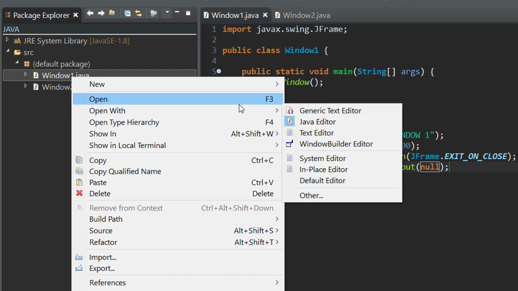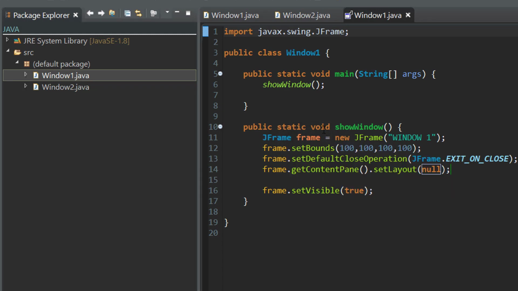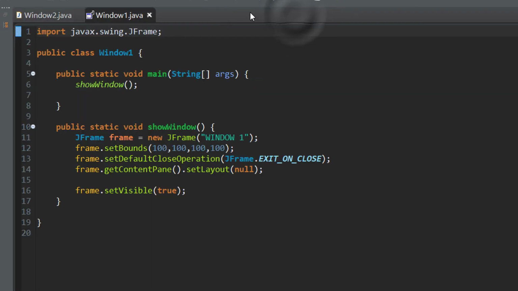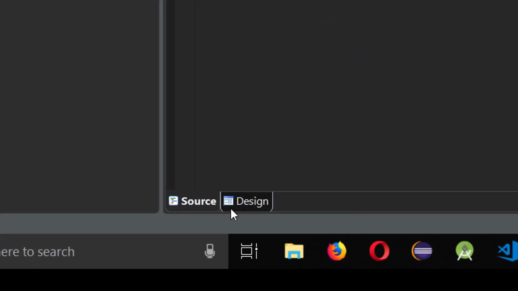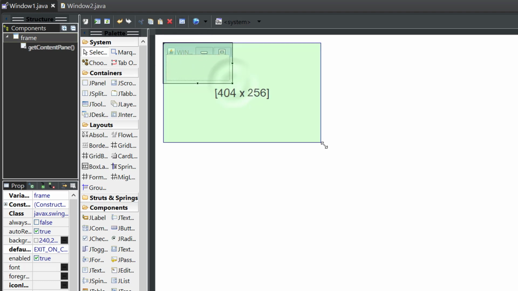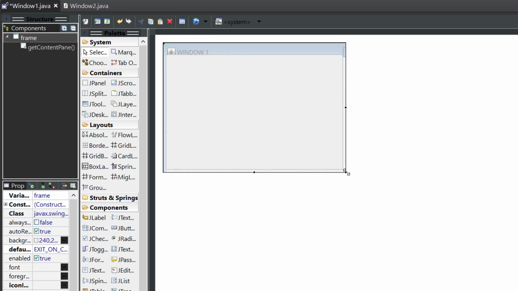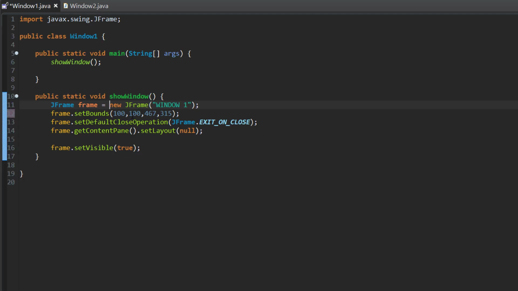So let's go ahead and open this class with Window Builder, so we can make it easier to work with. Let's move it over here. Then let's click design, and we're gonna make the window a little bit bigger. That's perfect. Okay. Now let's go ahead and see the code.